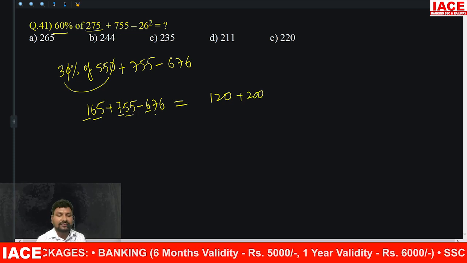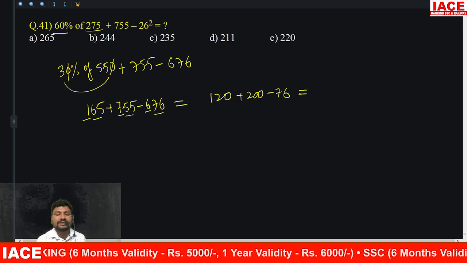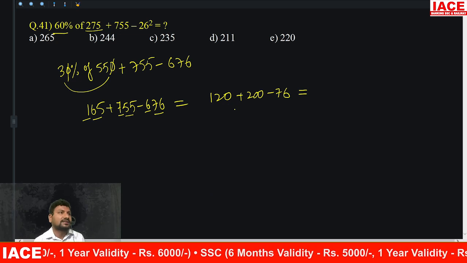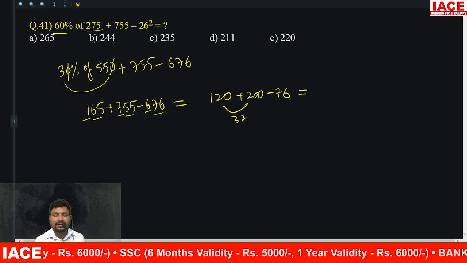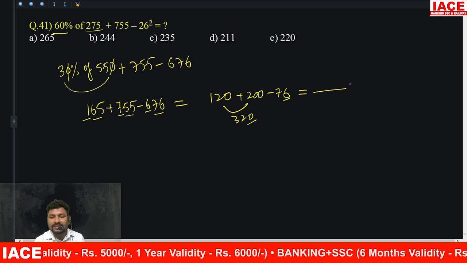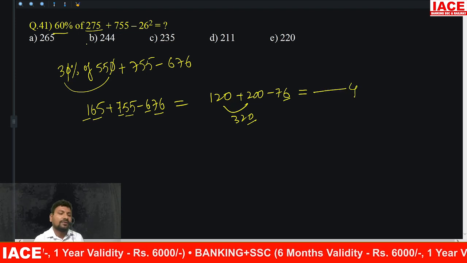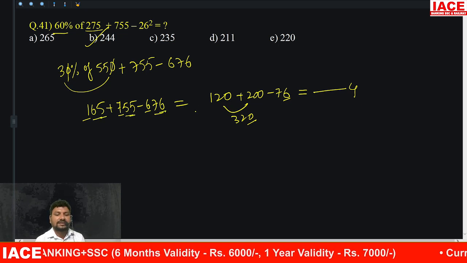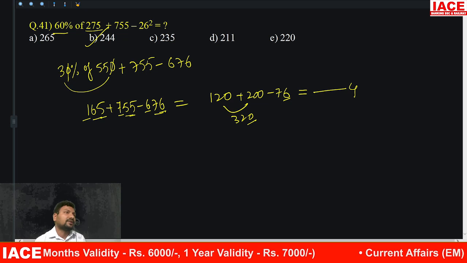Okay, extra we should remove how much? 76. From 200 plus 120, 320. From 320, 76 will be removed. Look at it, it is a 10. 10 minus 6 means last digit value is what? 4. Option is B. Here also we can do that. 5 plus 5, 10. 10 minus 6 is equal, last digit is directly 4. Then option is B only.